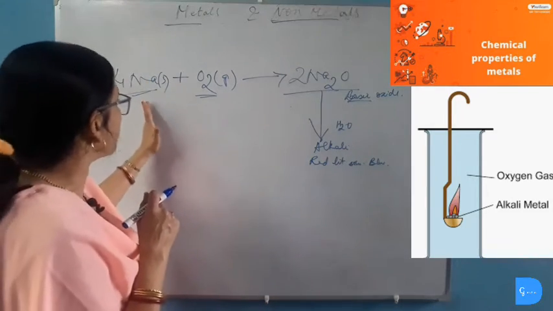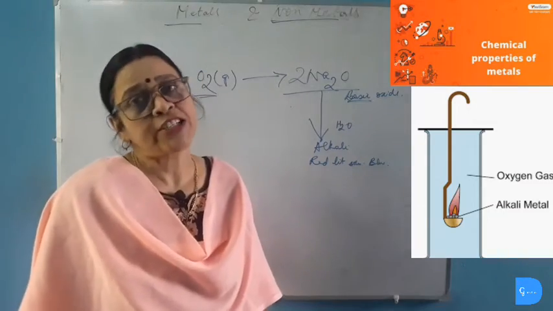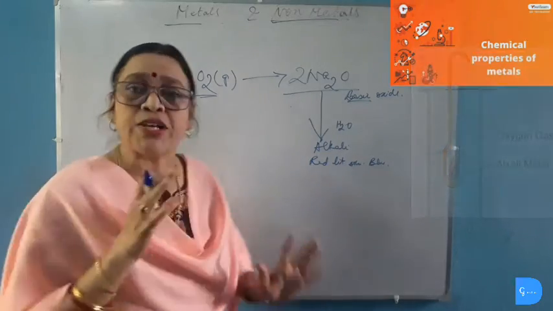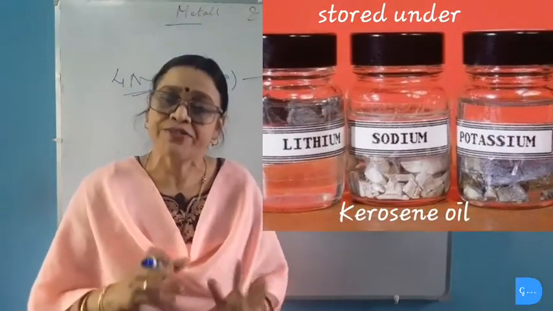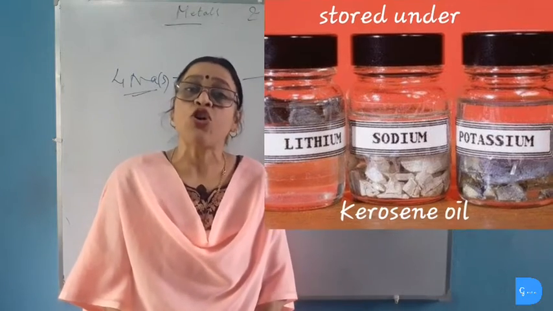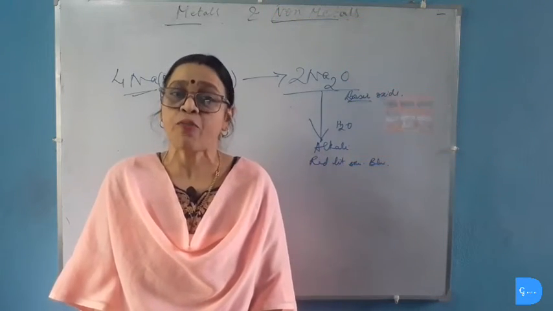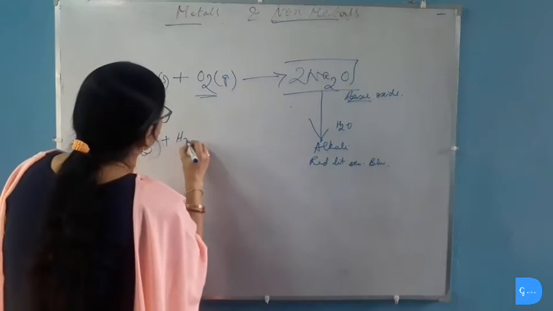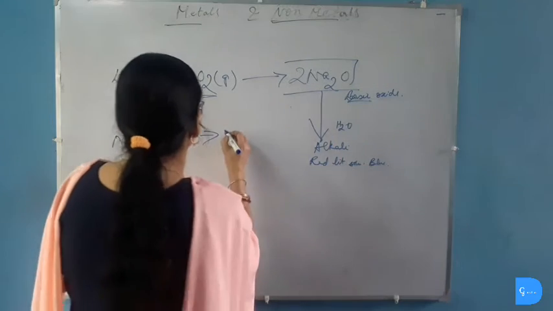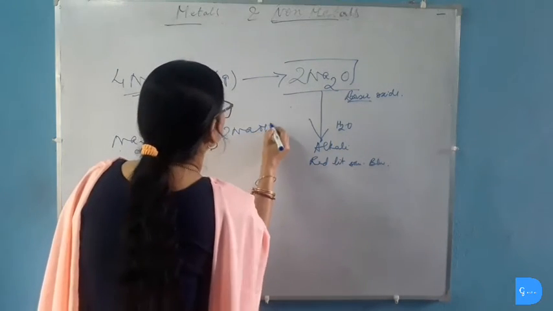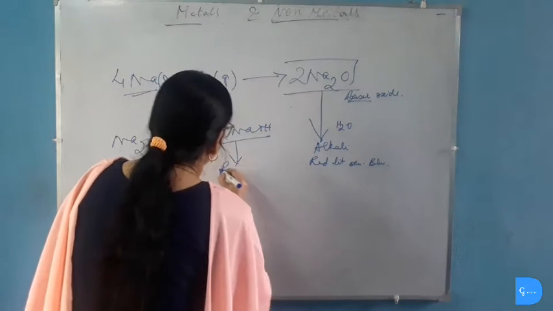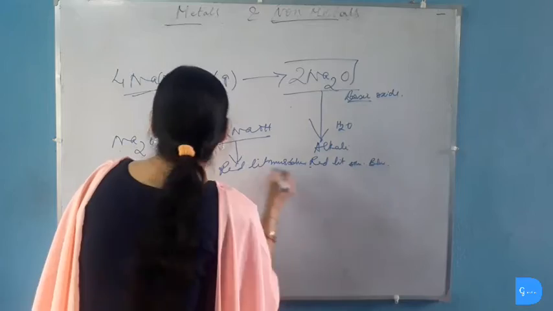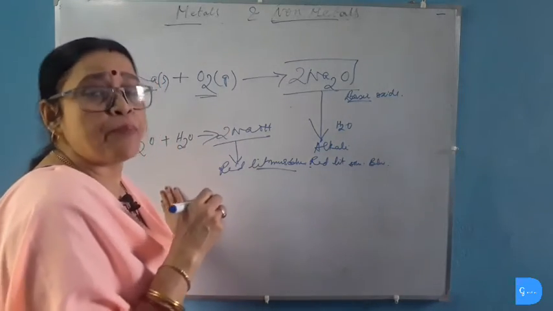So when sodium or potassium reacts with oxygen, it often catches fire. And for this reason only, sodium and potassium and even lithium are stored under kerosene to avoid this reaction. Most of the metallic oxides are insoluble in water except sodium oxide, potassium oxide and magnesium oxide. And when this sodium oxide is dissolved in water, it produces sodium hydroxide. This sodium oxide turns red litmus blue. Thus we can say that metallic oxides are basic in nature.